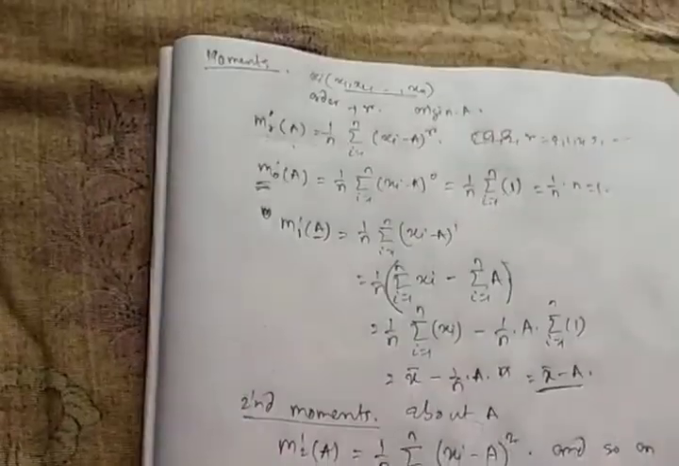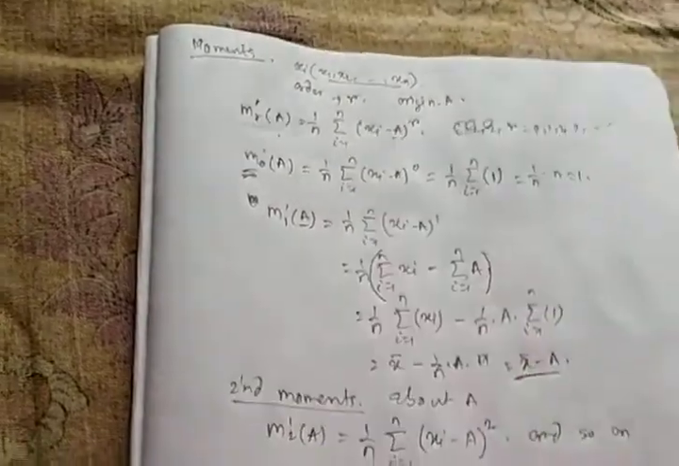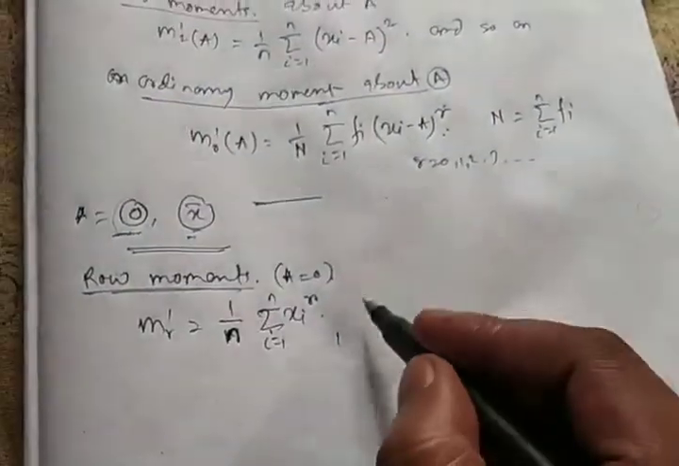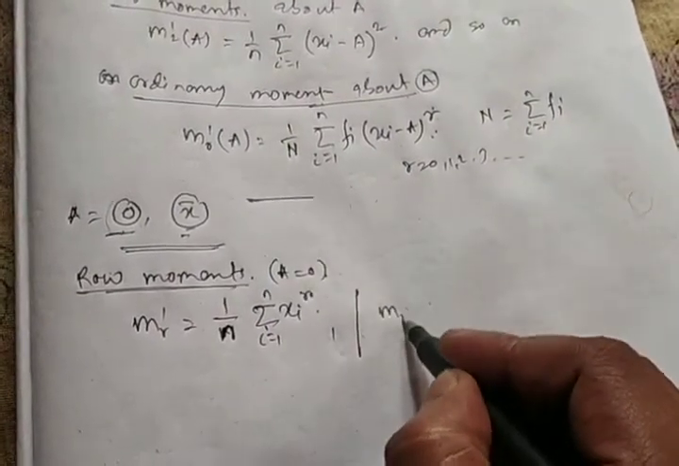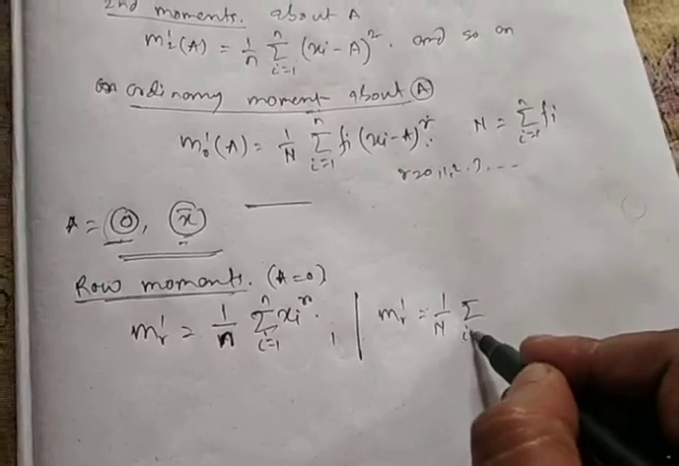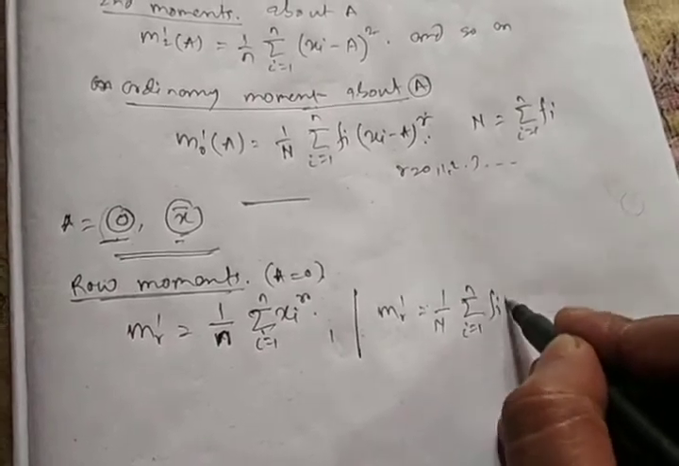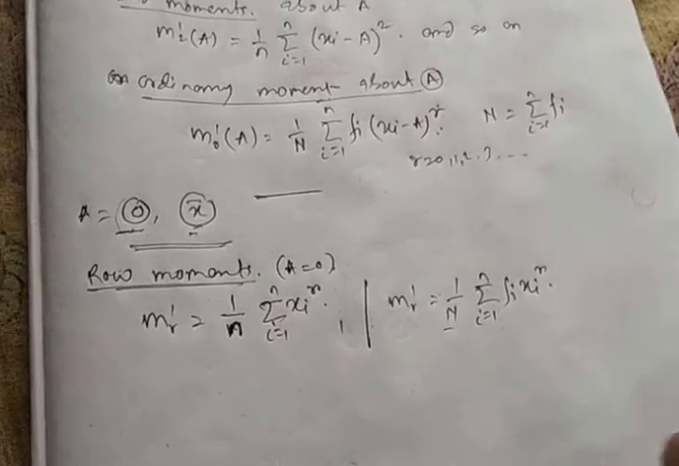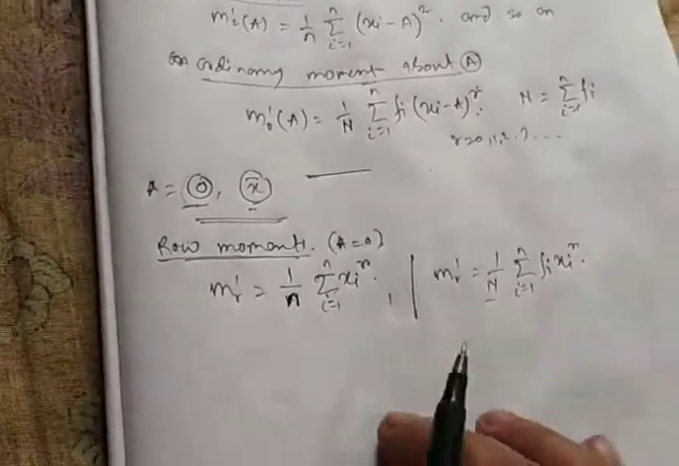Okay, as A is 0, and for frequency distribution, Mr dash will be 1 by capital N summation i equals 1 to n Fi xi to the power r. We know what is capital N.